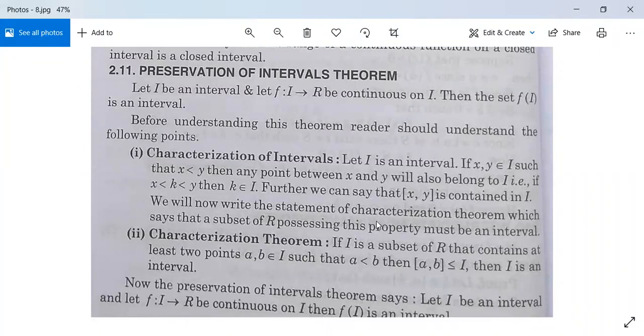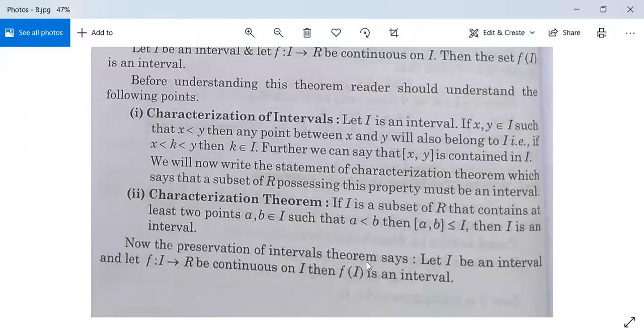We will now write the statement of characterization theorem, which says that a subset of R possessing this property must be an interval. देखो characterization theorem क्या है? If I is a subset of R that contains at least 2 points a, b in I such that a is less than b, then closed interval [a,b] is contained in I. Then this I is an interval.